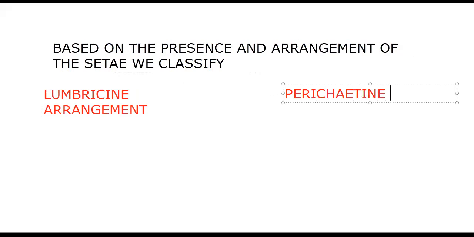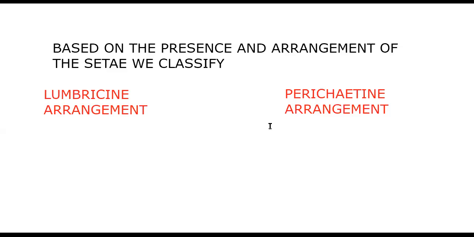Let me write it, then after I will show. Lumbricine arrangement, setae arrangement. Next, perichaetine arrangement. We said already that setae are also called chaetae. Why is it called chaetae? Because they are made up of chitin. That's why we say chaetae.